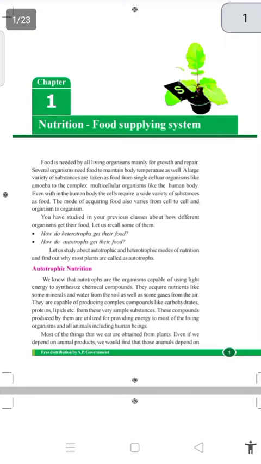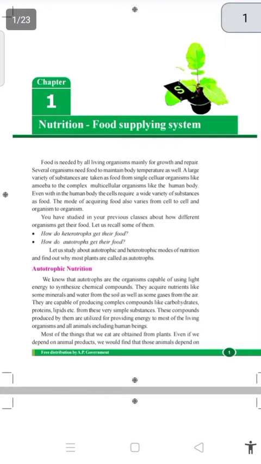A large variety of substances are taken as food, from single-celled organisms like amoeba to complex multicellular organisms like the human body. You all know that the single-celled organism amoeba consists of only one cell.